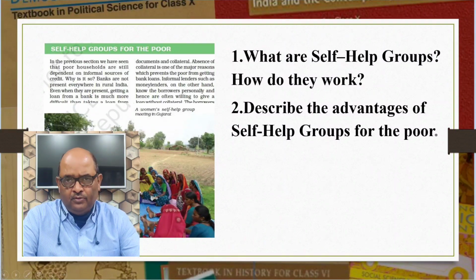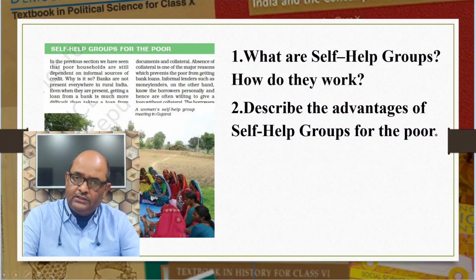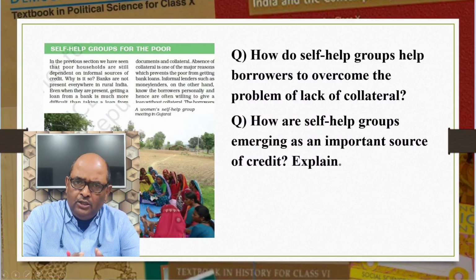Loans are also provided to help them create self-employment opportunities. A self-help group helps women become financially self-reliant and provides a platform to discuss and act on a variety of social issues. Now read these questions. How do self-help groups help borrowers to overcome the problem of lack of collateral? How are self-help groups emerging as an important source of credit? Explain. If you understood what we discussed just now, you can write the answer, is it not?